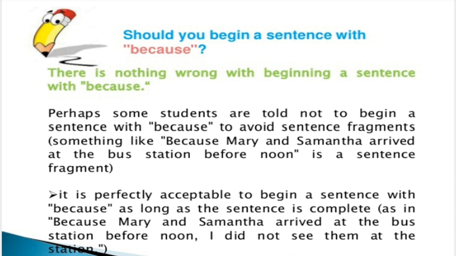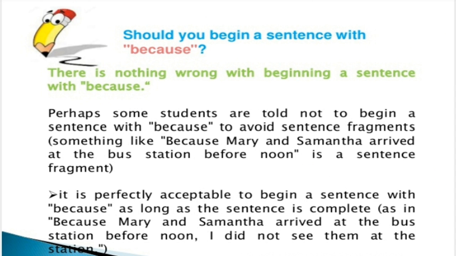Now, should you begin a sentence with because? There is nothing wrong with beginning a sentence with because, children. Perhaps some of you are told not to begin a sentence with because to avoid sentence fragments. Fragments means pieces. Something like because Mary and Samantha arrived at the bus station before noon is a sentence fragment. That is a part of the sentence, not deriving a complete meaning.